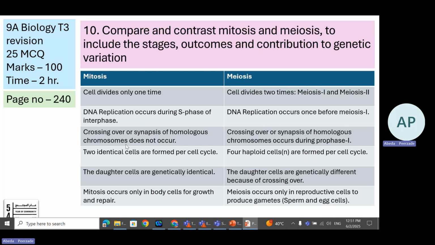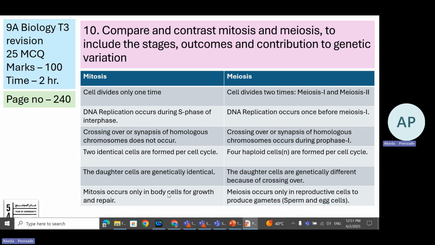Crossing over of homologous chromosomes does not occur in mitosis. It's not needed. But in meiosis, crossing over or synapsis of homologous chromosomes occurs during prophase 1. Remember this: crossing over, prophase 1. Two identical cells are formed in mitosis and four haploid cells are formed in meiosis, which are genetically different. And these two diploid cells are genetically identical.